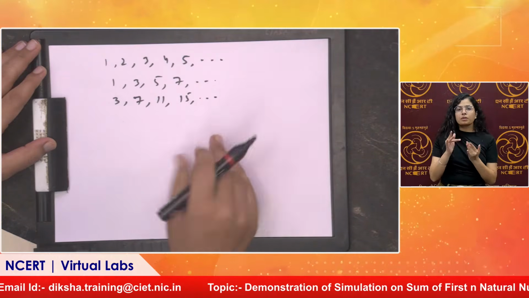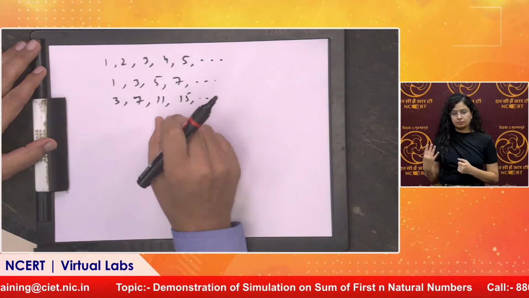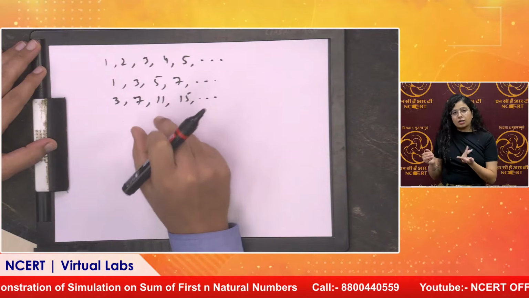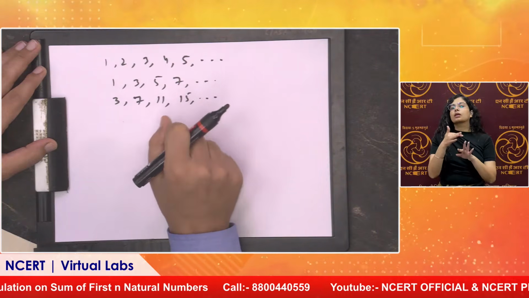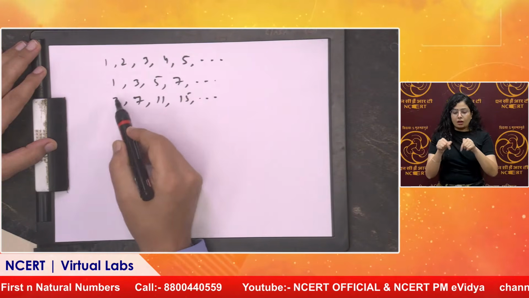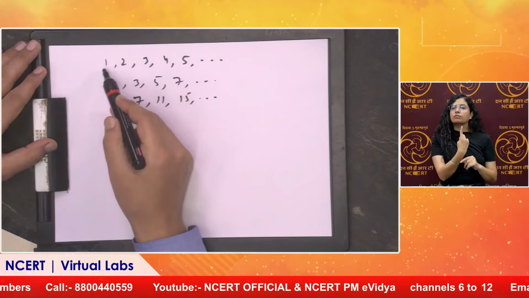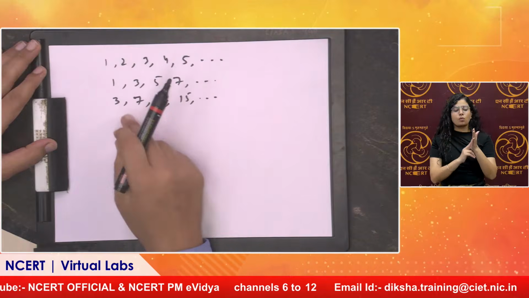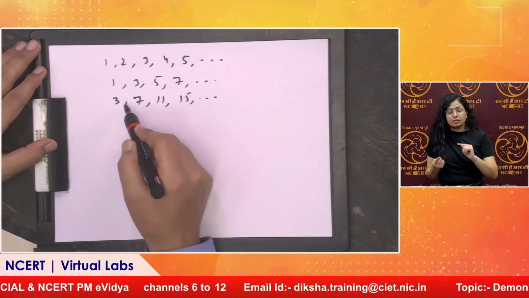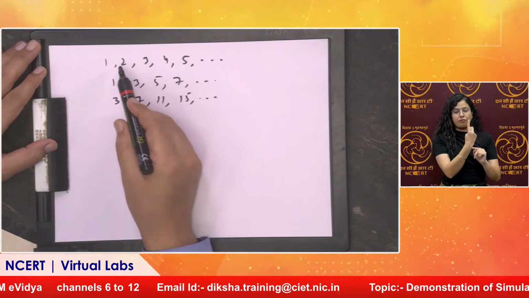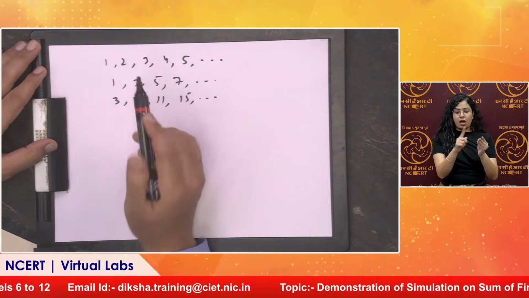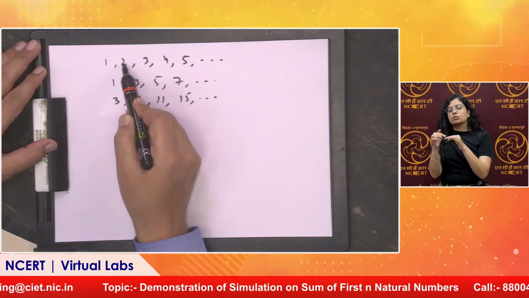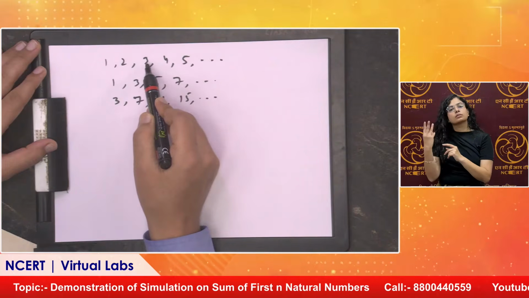In this way, if we have a sequence in which every two consecutive terms have a constant difference, then this sequence is known as an arithmetic progression. And here we can observe there is a fixed first term, the first number in this sequence. Every next term can be obtained by adding a specific constant to the previous. For example, the constant is 1, and I add 1 to 1, this gives me 2, and then if I add 1 to 2, I get 3. The same 1 I add to 3, I get 4.